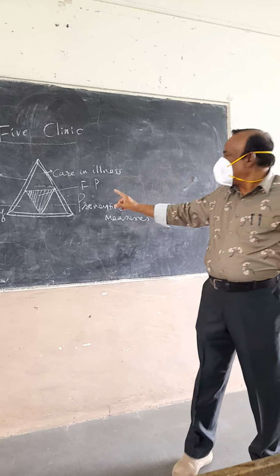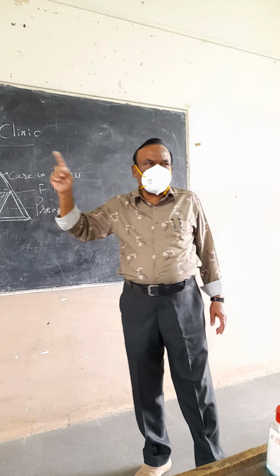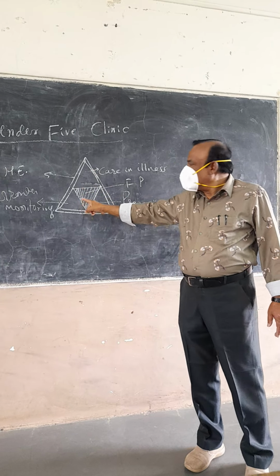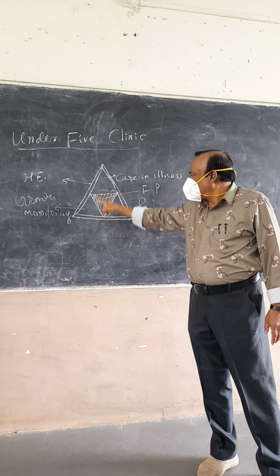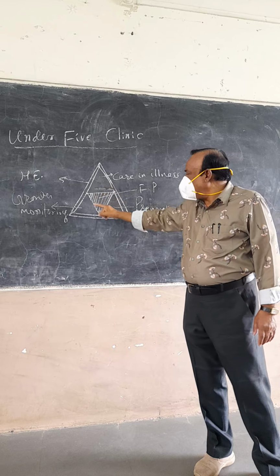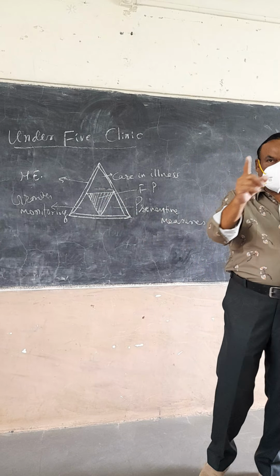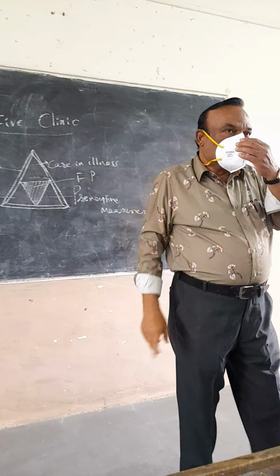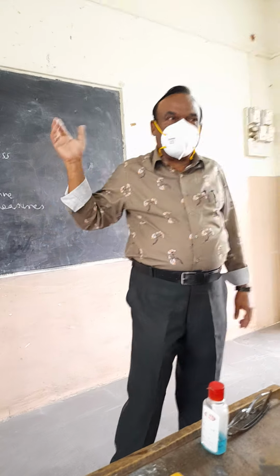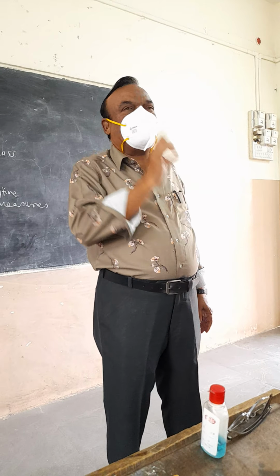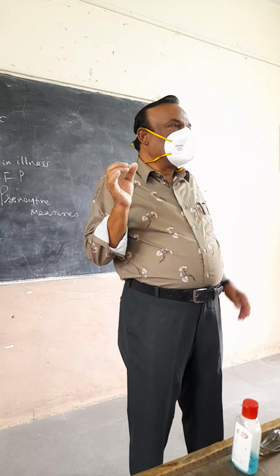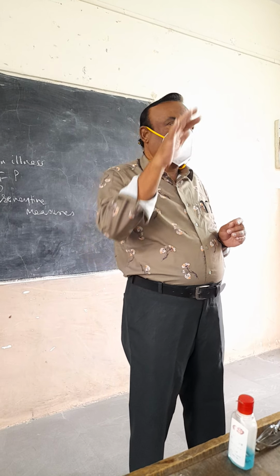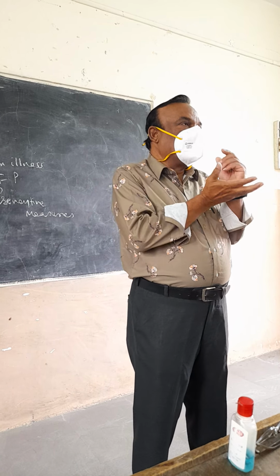Now coming to family planning. Family planning is the inverted triangle in a triangle. This has to be lined with raised lines. Actually, these lines should be red ones, just to get an idea regarding family planning. Why red line? Because the parents will become alert about how to take care under the heading of family planning.